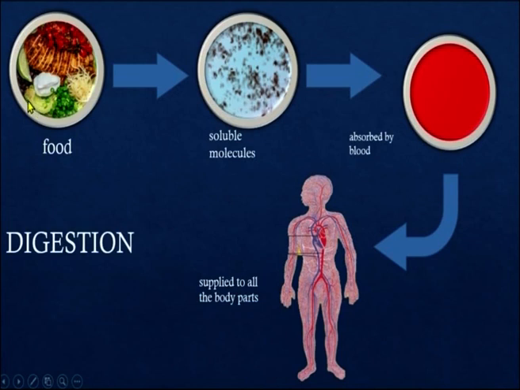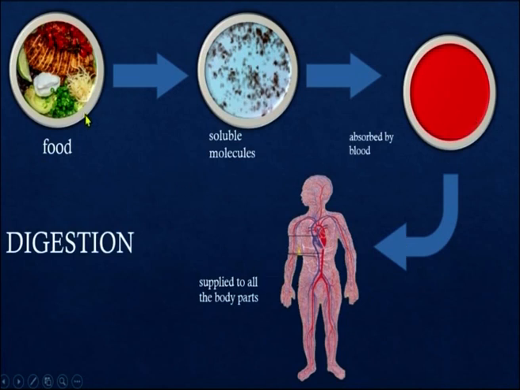The food we eat, for example, rice, vegetables, fruits, pulses, etc., cannot be directly used by our body to get energy. So, it is broken down into small pieces, and these small molecules are absorbed by the blood. The blood supplies all these small molecules to the different parts of the body.